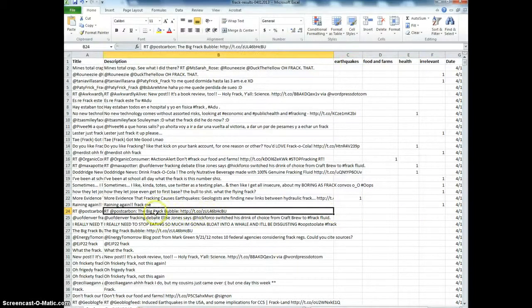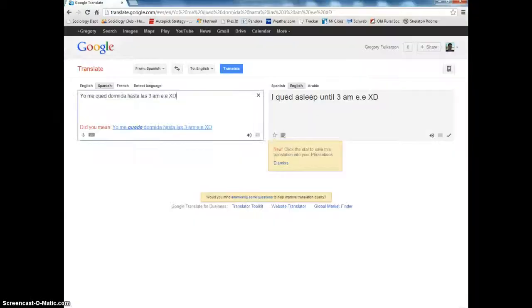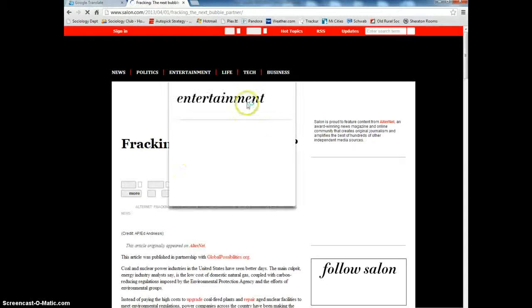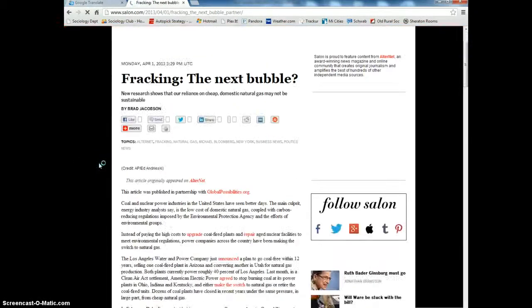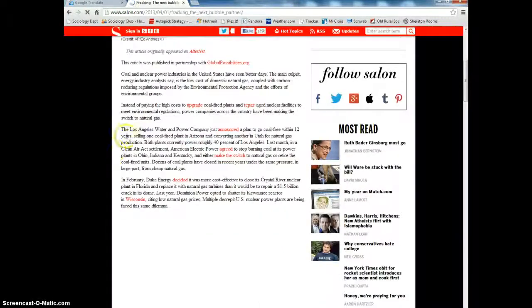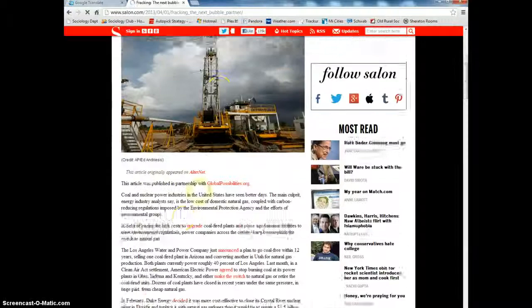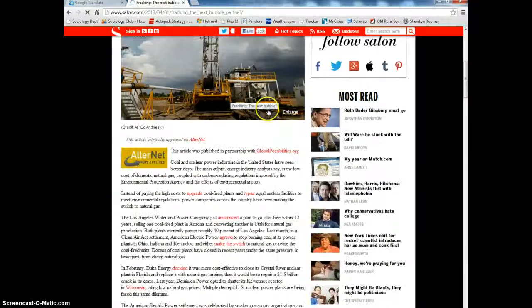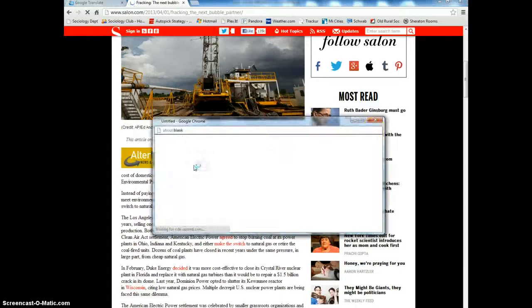The big frack bubble. Now, the other thing about Twitter tweets is they often have links to other websites, and to properly code the tweet, it's probably a good idea to actually examine the website. So let's see what this one is about. So here we have a whole article. This is the next bubble, probably talking about an economic bubble.